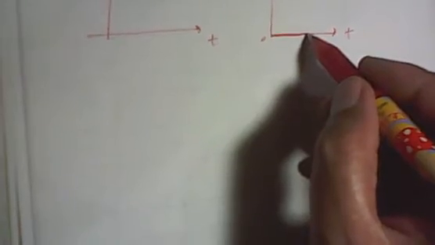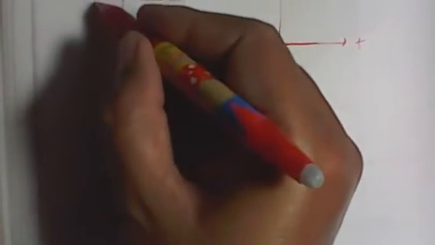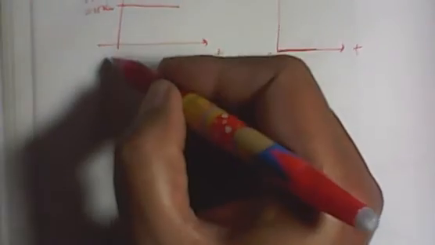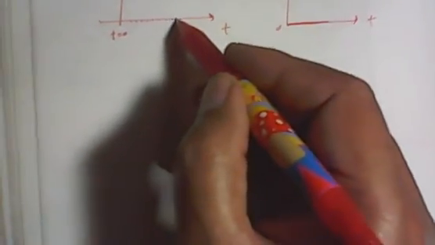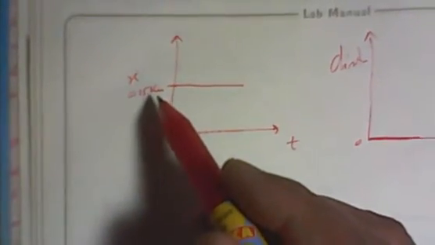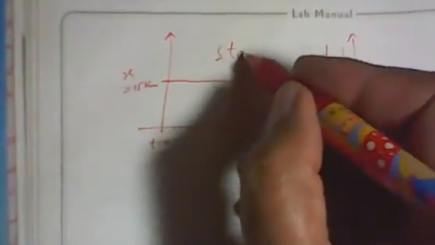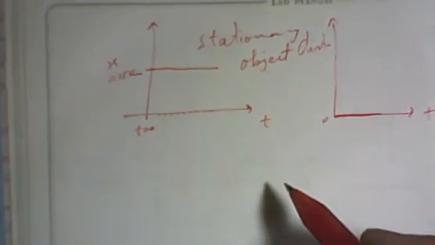So the body is at rest. In the position time graph, the body is at position x equal to 15 kilometer when time is 0, and time goes on increasing, but the position of the body is constant, it is not changing. So this is a stationary object. This is the graph for a stationary object.